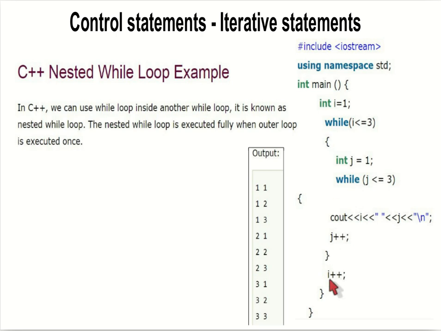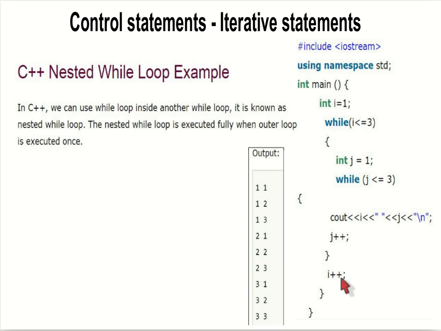It will reach the next statement, which is i plus plus. So now i's value is 2. It will go again to this while. Is 2 less than or equal to 3? Yes. So j's value is initialized with 1. Now i's value is 2, j's value is 1. 1 is less than or equal to 3, so it will produce 2 and 1. That is the output. Again j is incremented, producing 2, 2. Again j is incremented, producing 2, 3.